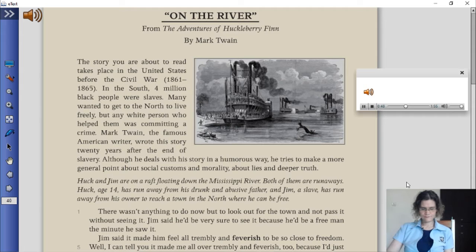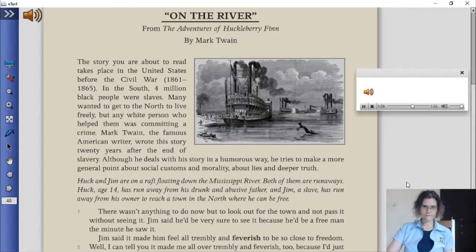Huck and Jim are on a raft floating down the Mississippi River. Both of them are runaways. Huck, age 14, has run away from his drunk and abusive father, and Jim, a slave, has run away from his owner to reach a town in the north where he can be free.